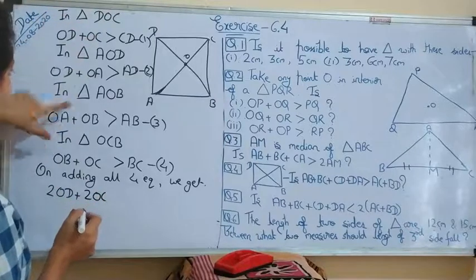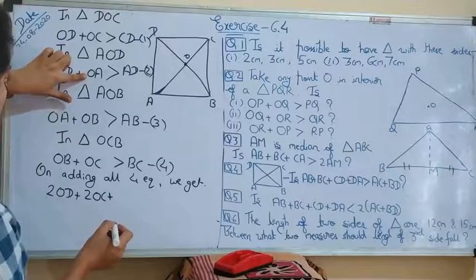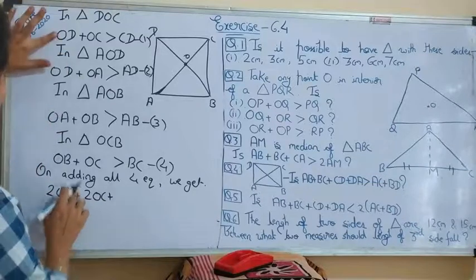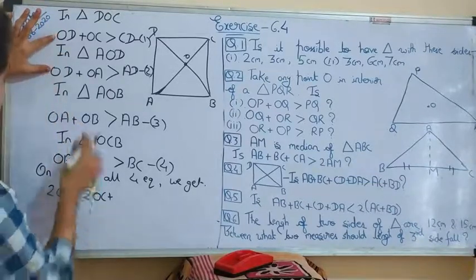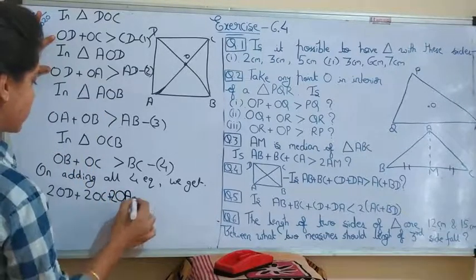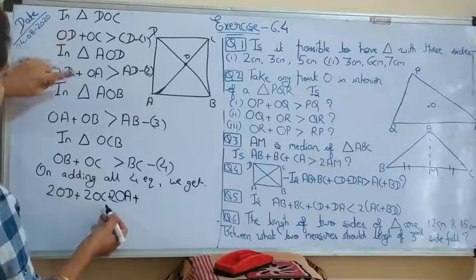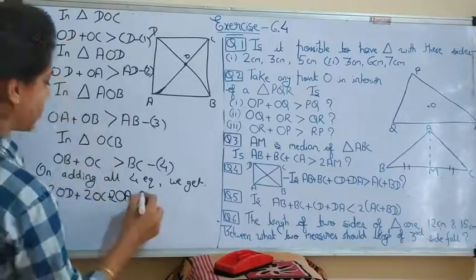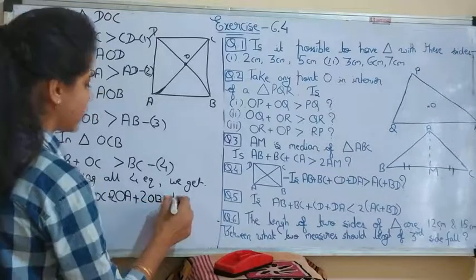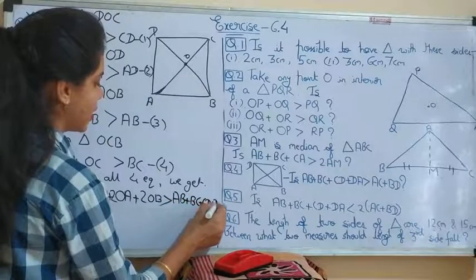OA is also 2 times, so 2OA. And OB is again 2 times, 2OB. It is greater than all the four sides AB, BC, CD and DA.